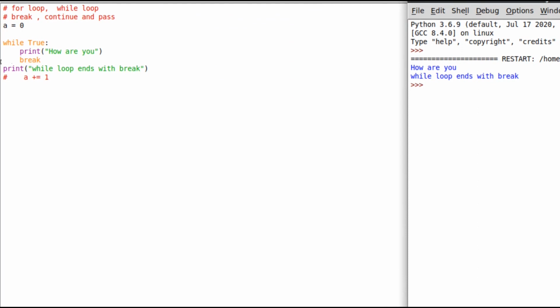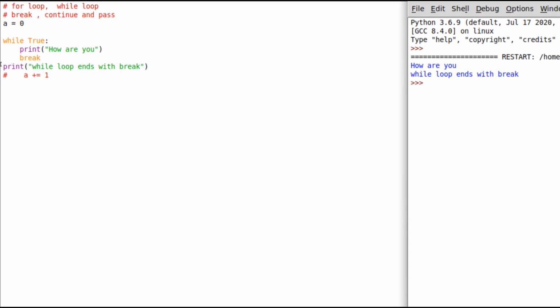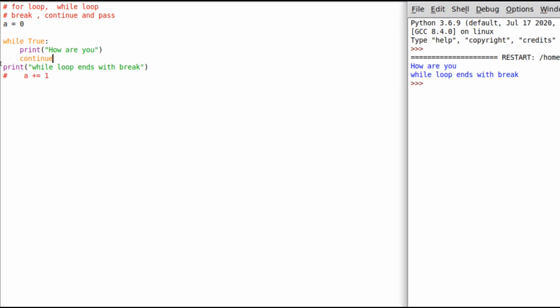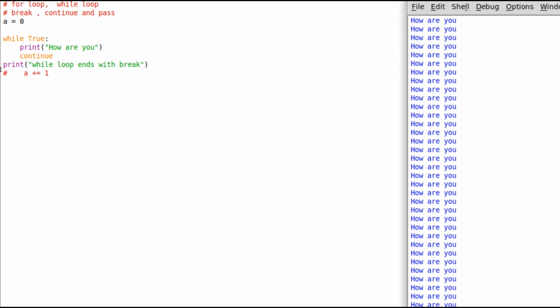After that, this break statement will break this while loop and go to the next execution. Similarly, if you want, you can use continue for any condition. So this will continue until a certain condition is reached. If I execute it again, this will continuously execute like this. I'll just cancel that.